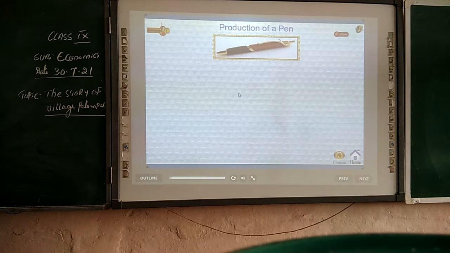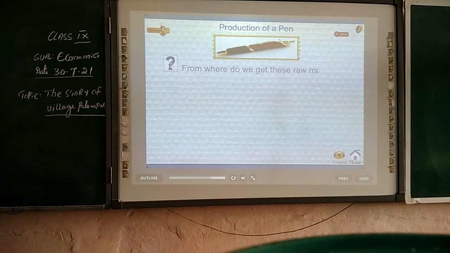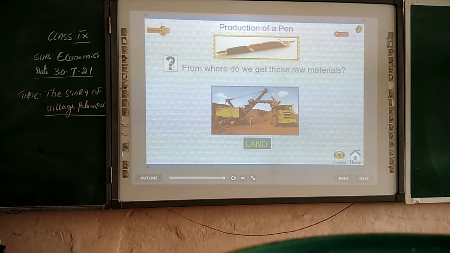Let us understand the process of production with the help of an example, the production of a pen. The first question is what materials are required to produce a pen? The answer is plastic, metal and ink. These are called the raw materials. But you must be wondering where these raw materials come from. All these raw materials are generated from land.